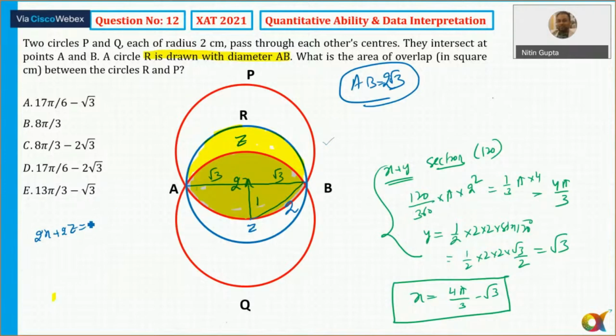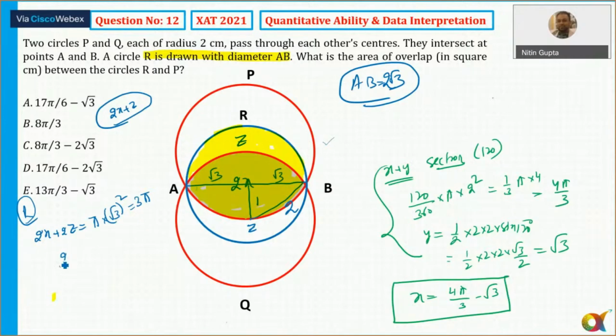Total area of this circle R, for circle R, 2x plus 2z, that is equal to pi into R square. So pi into root 3 का whole square, 3 pi. And we need to calculate only 2x plus z, isn't it? And 2x plus 2z given है. अब z मैं कैसे calculate करूंगा? All right. So 2x plus 2z is equal to 3 pi.